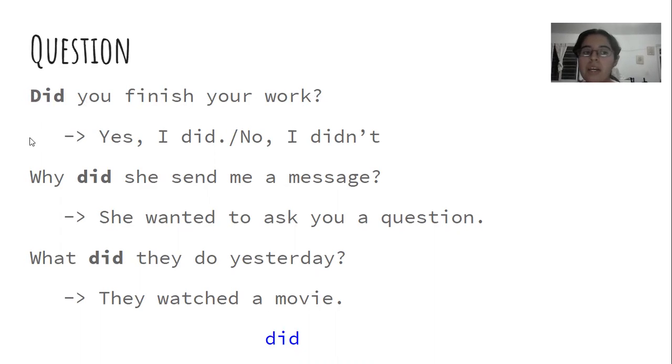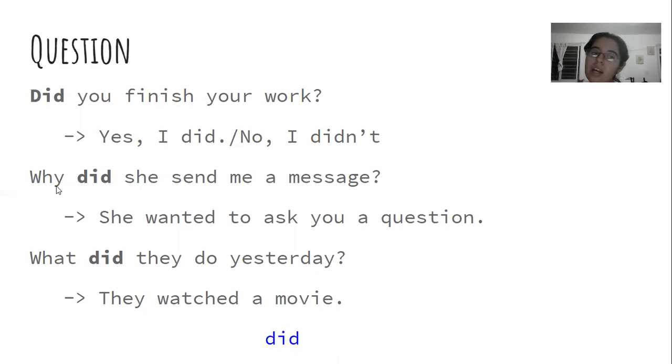But we can add the WH word in order to make the answer be for more information, in order to find out more information. Just like here, why did she send me a message?